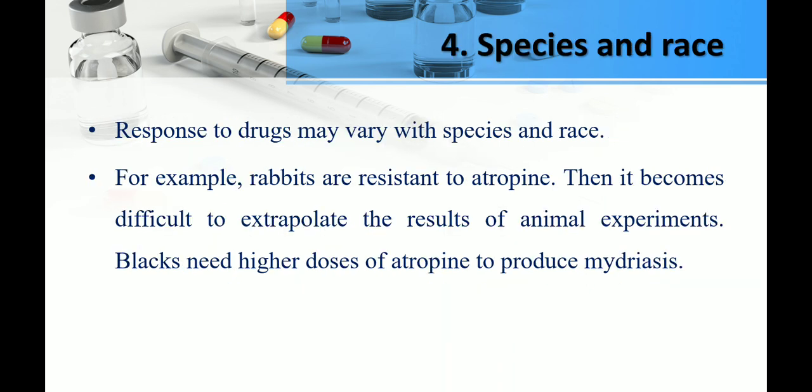Next is species and race. The response to a drug may vary with the species. Species means human species, rat species, rabbit species. They are different species, and the response to some drugs is different. Just like rabbits are resistant to atropine, so we need a higher dose to produce mydriasis by atropine.